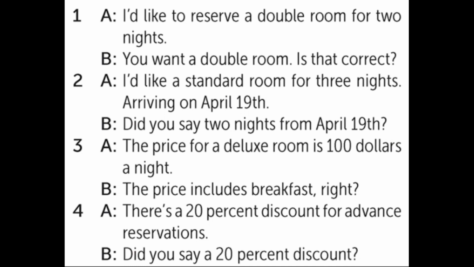Now let's listen again and check the complete information here. 1, I'd like to reserve a double room for 2 nights. You want a double room, is that correct? This is a formal way. 2, I'd like a standard room for 3 nights, arriving on April 19th. Did you say 2 nights from April 19th? Confirming the information, right? 3, The price for a deluxe room is $100 a night. The price includes breakfast, right? This is informal. 4, There's a 20% discount for advanced reservations. Did you say a 20% discount? And this is the neutral form to check information, right?